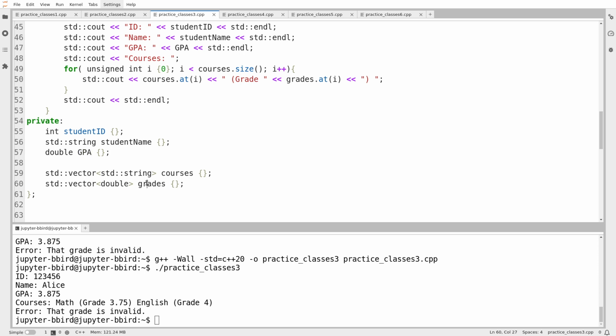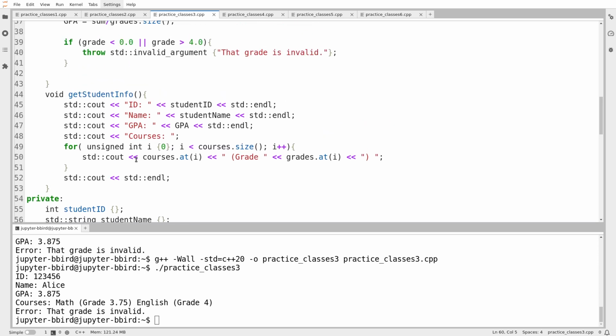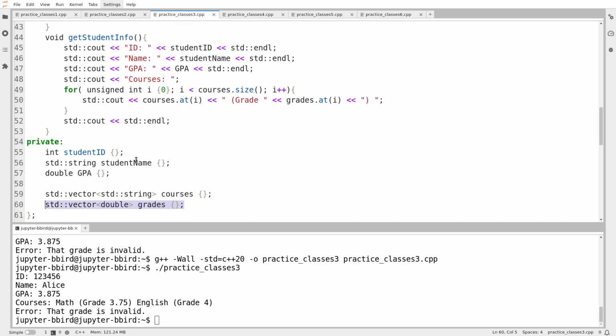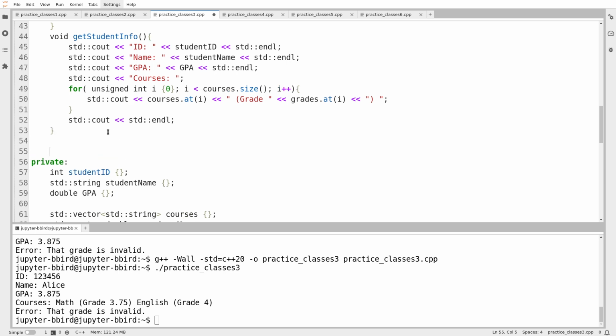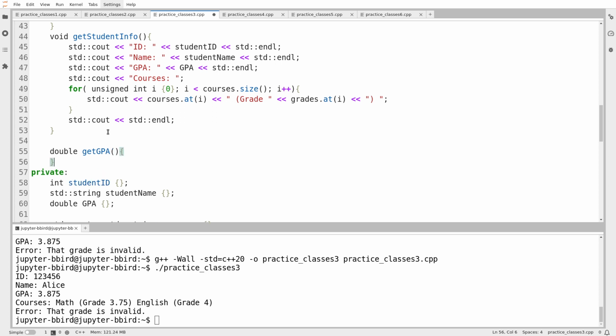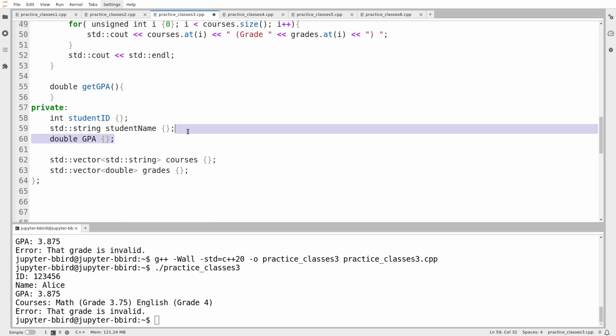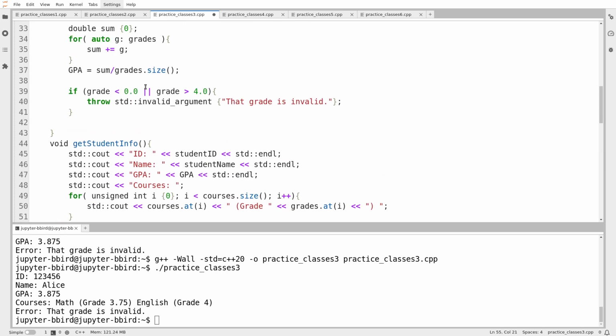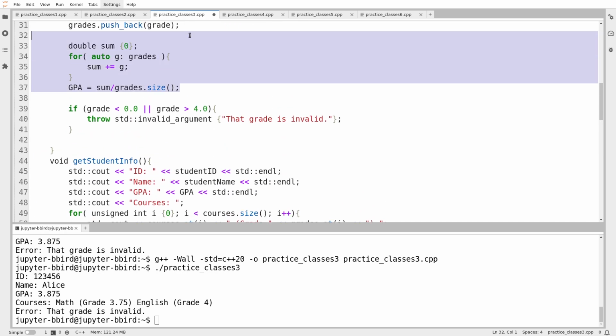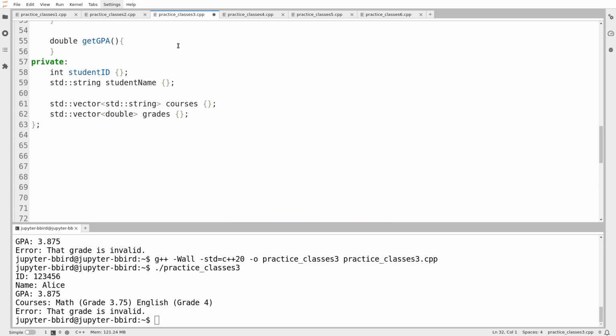So arguably, the GPA is derived exclusively from this member here, which means, in my opinion, if we're supposed to have the GPA, it should be computed every time we need it using a function. So I might write something like this, getGPA. And in my mind, the class should probably be written more like this. I shouldn't have a data member for GPA, and instead, every time I want the GPA, I should just go and compute it on the fly using my grades array.